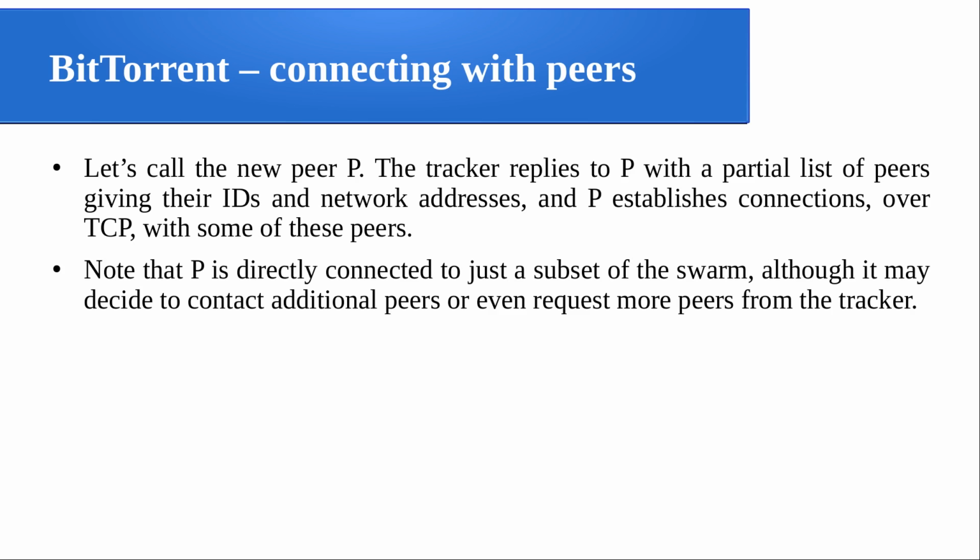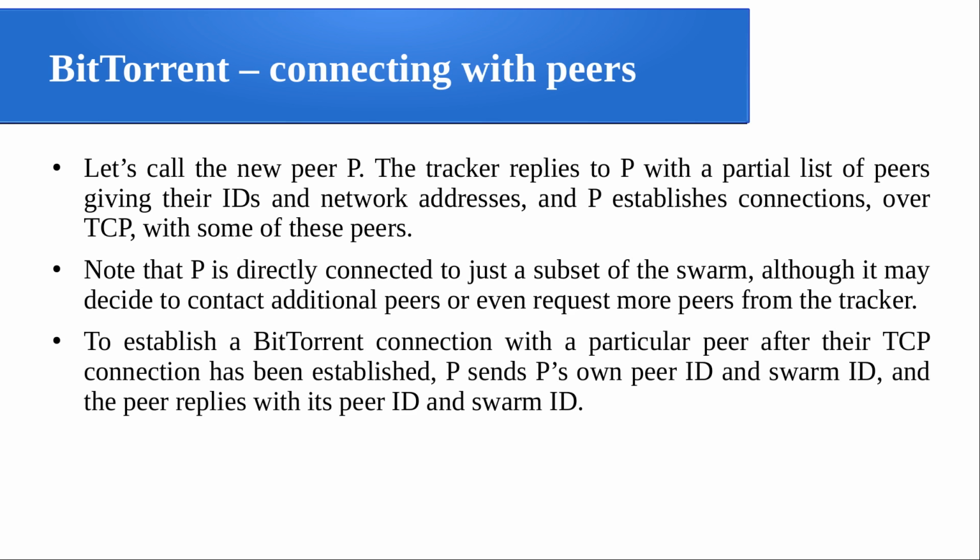So P is directly connected to just a subset of the SWARM, because there is no need to connect to everyone in the SWARM. It only has to be connected to where it is getting the information from. Although it may decide to contact additional peers or even request more peers from the tracker if the information is not fully available. Initially it will be connected to some subset, and later it will extend to others with the help of the tracker.